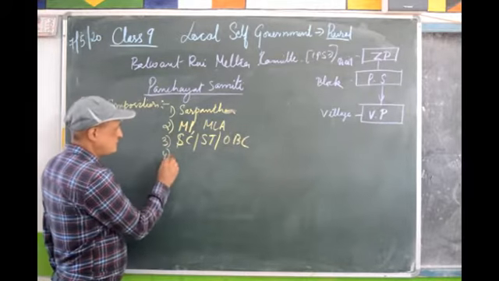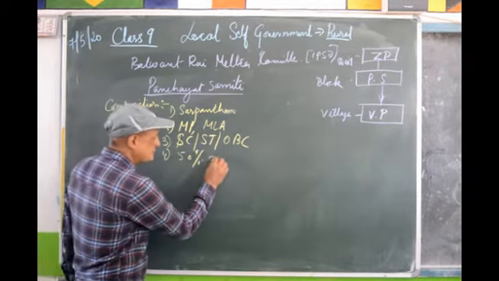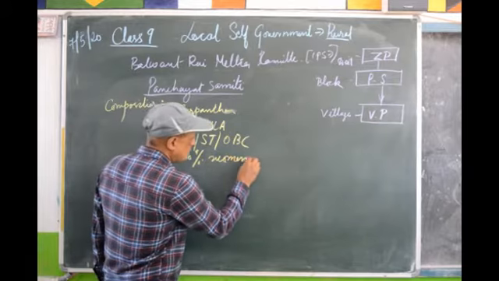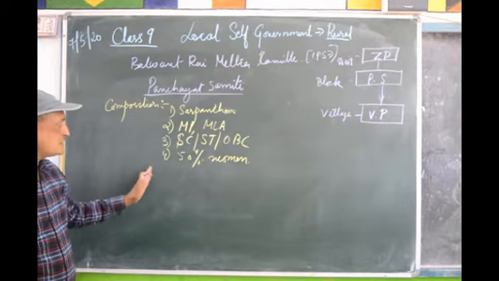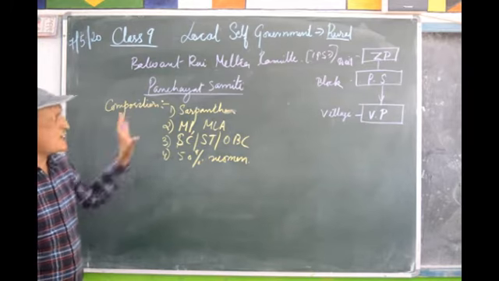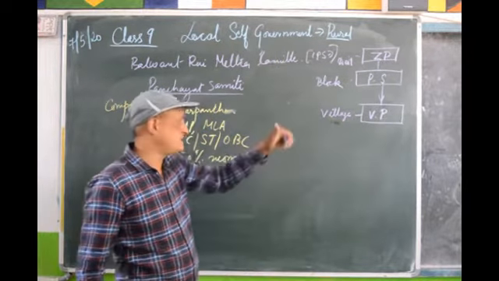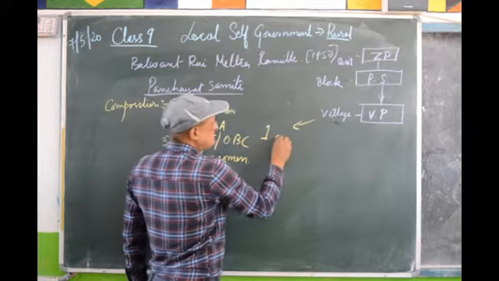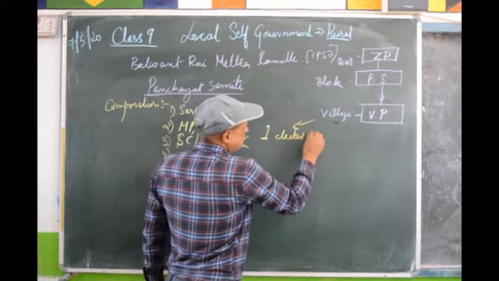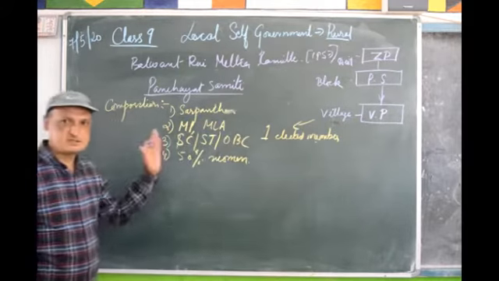The fourth one, 50% seats are reserved for women. So these are the composition of the Panchayat Samiti. Besides that, every Gram Panchayat or village Panchayat sends one elected member to the Panchayat Samiti.